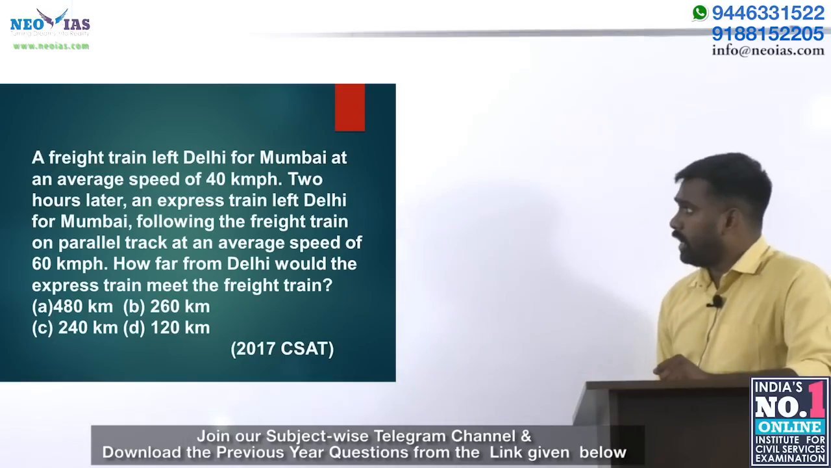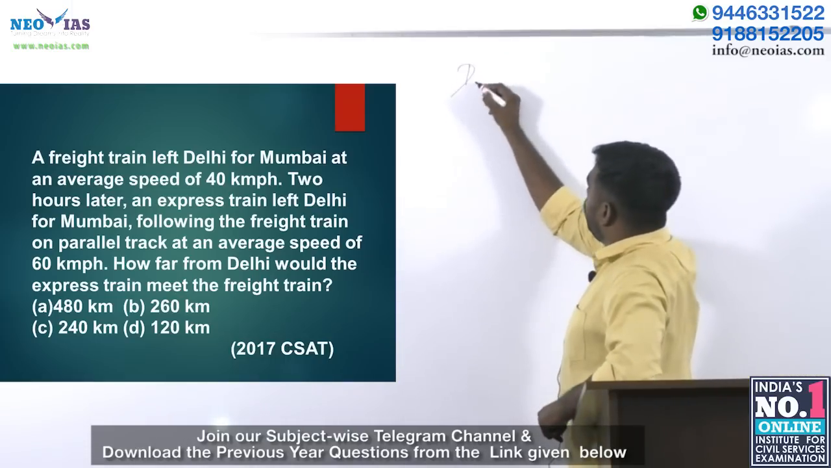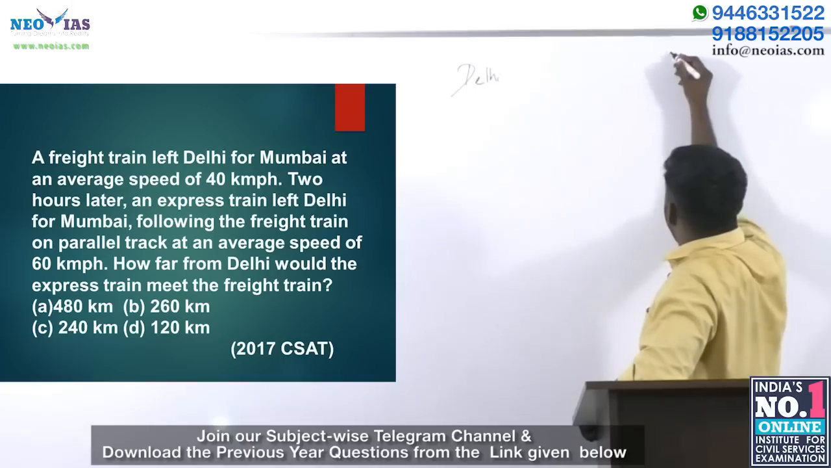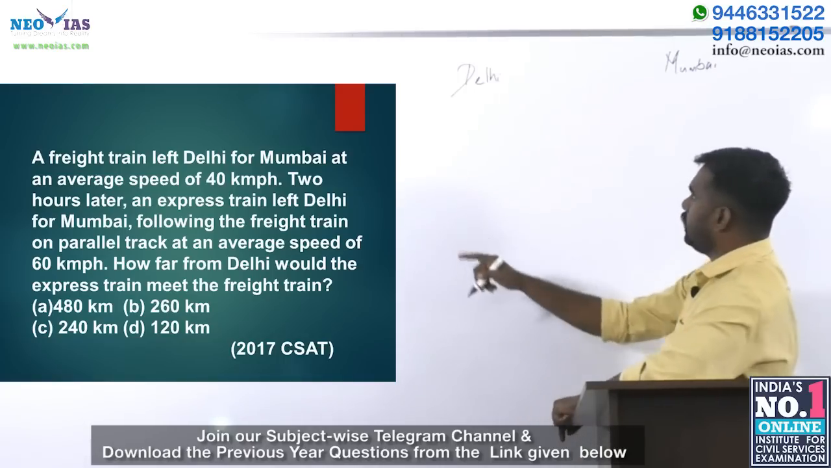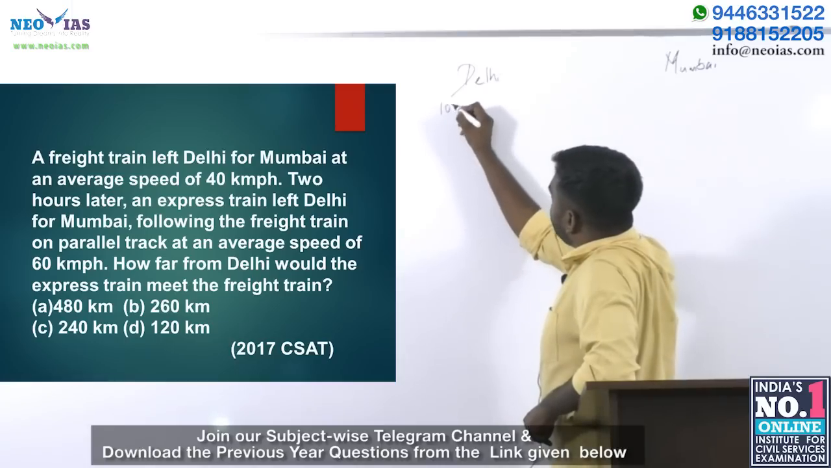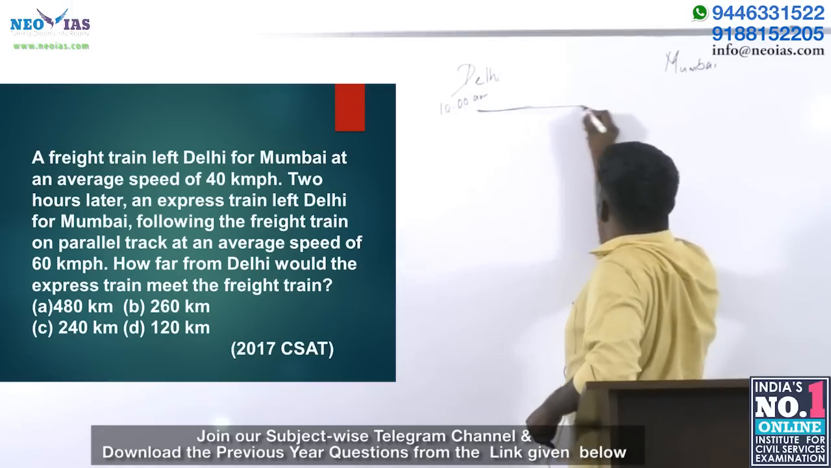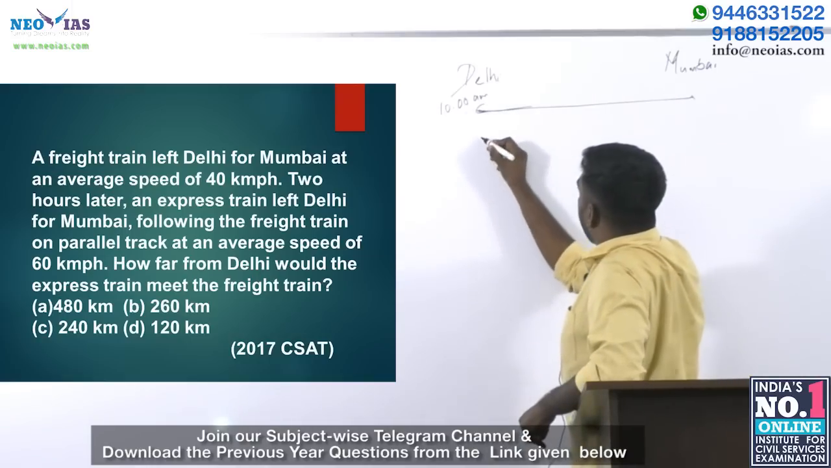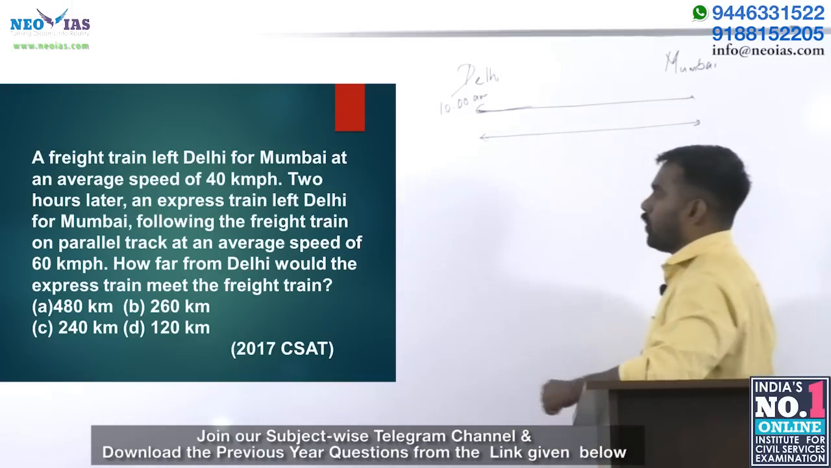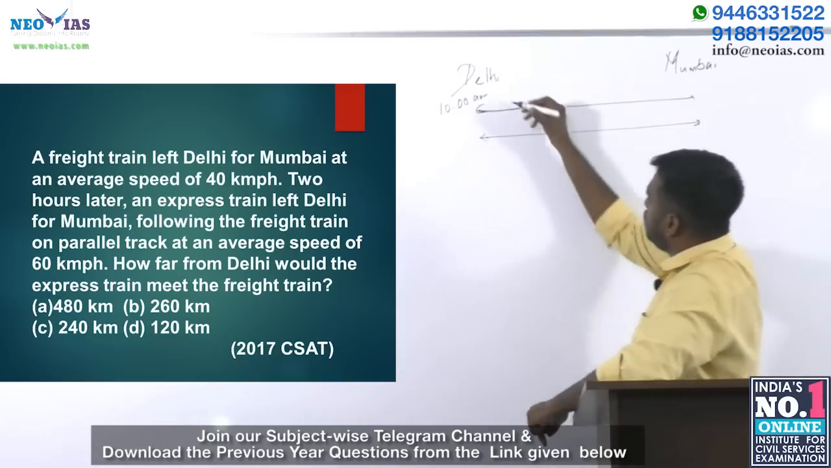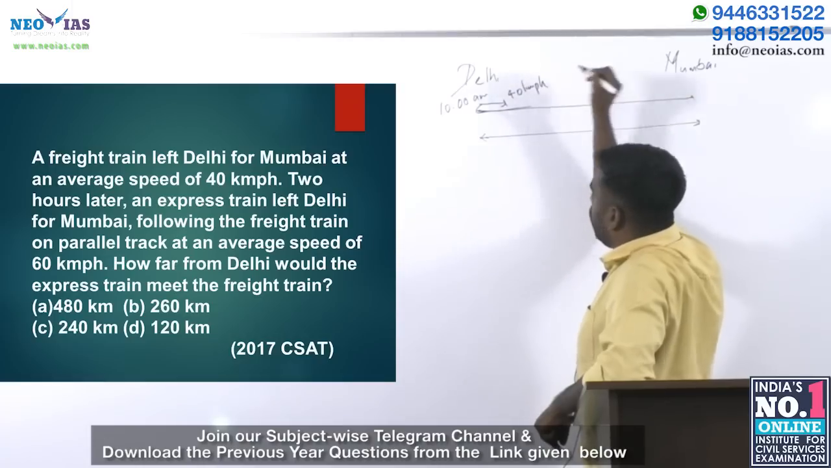A freight train left Delhi for Mumbai at an average speed of 40 km per hour. Here is our Delhi and here is our Mumbai. The first train left at 10 o'clock, imagine 10 a.m. There is a freight corridor for goods trains, and the normal passenger train corridor. So first, in this track, a freight train left at 40 km per hour.